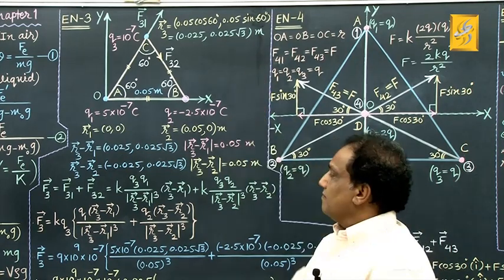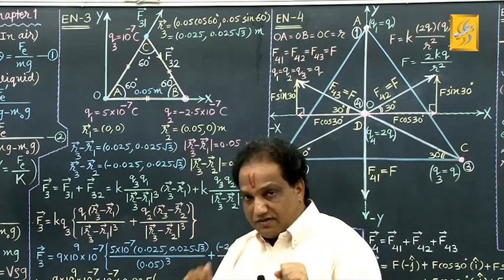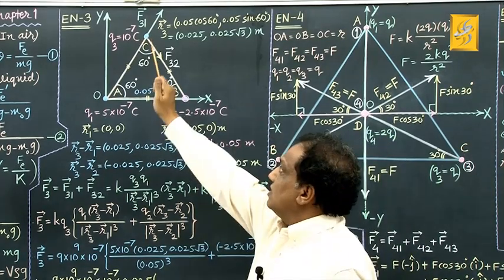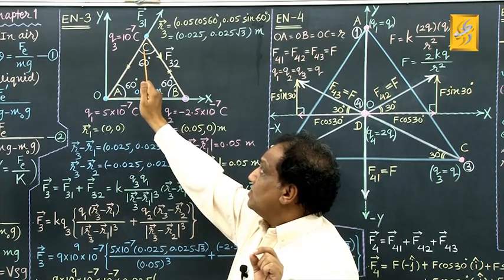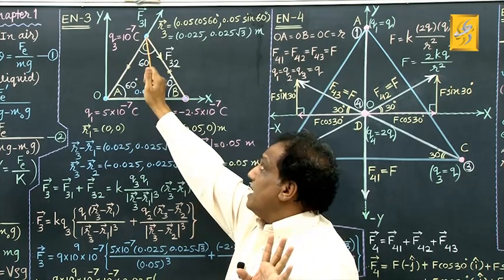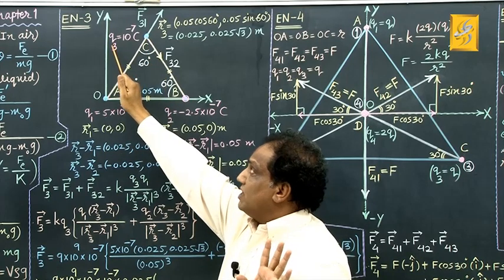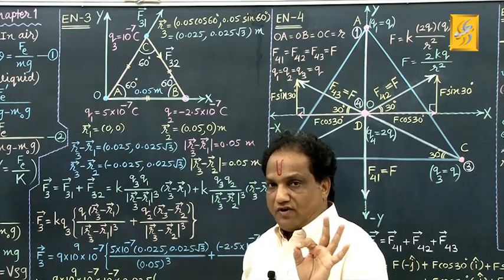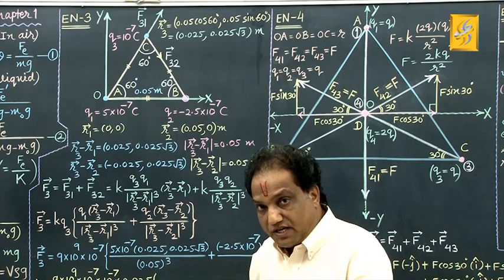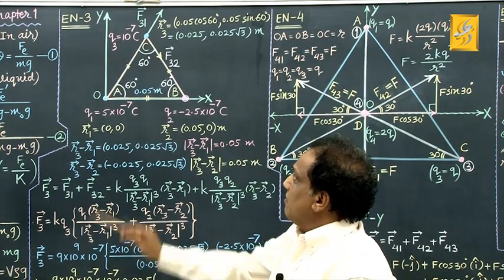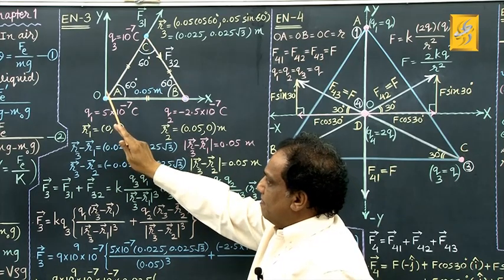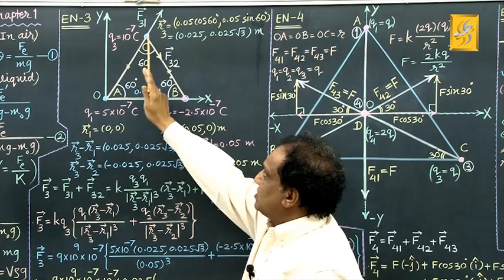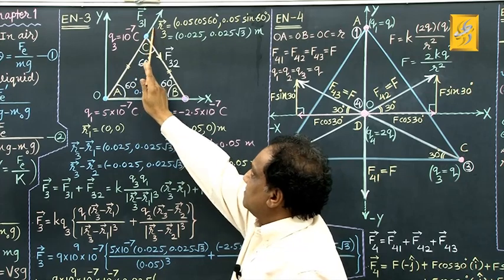Correct? Fine. Now what have they asked here? Find out the resultant Coulombian force exerted on a point charge located at point C. Located at point C is the third charge, that is Q3. So in short, we want to find out the resultant Coulombian force exerted on the third charge. This is positive, this also is positive, so this positive charge will repel this positive charge this way.